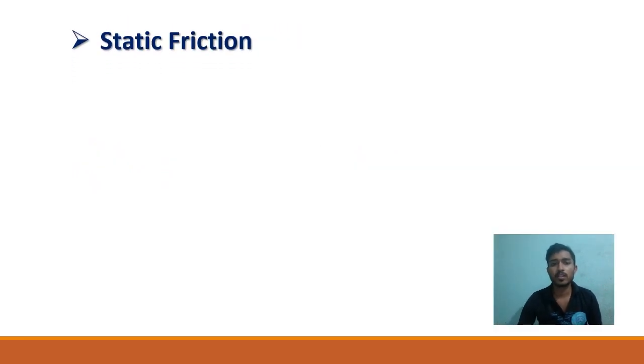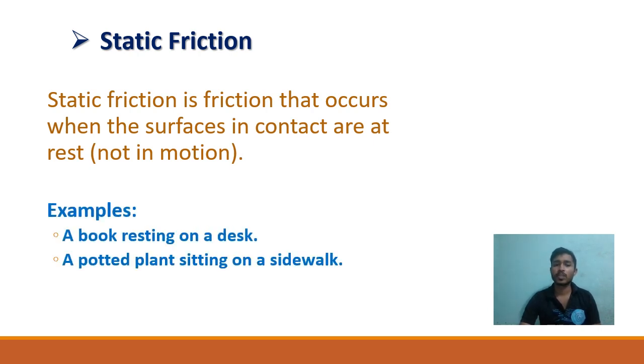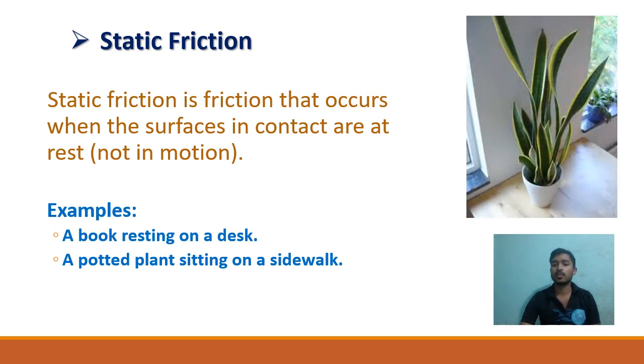Another type of friction is static friction. Static friction is friction that occurs when the surfaces in contact are at rest, so there is no motion. So we can also say that static friction is totally opposite to rolling friction. The easiest example for static friction is when a book is resting on a desk, or when a body or a box is resting on the table without any motion. Look at the picture to clear this statement easily.